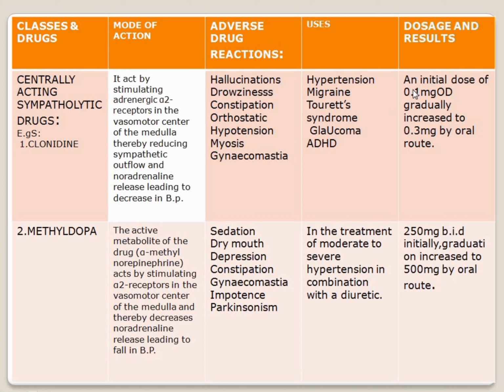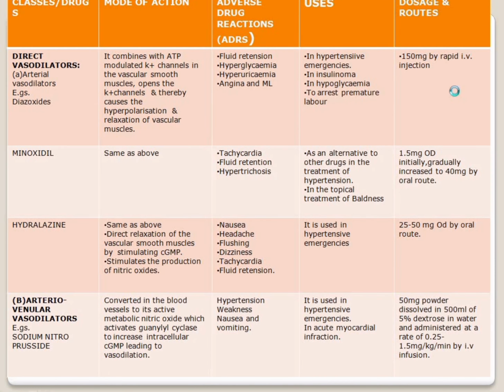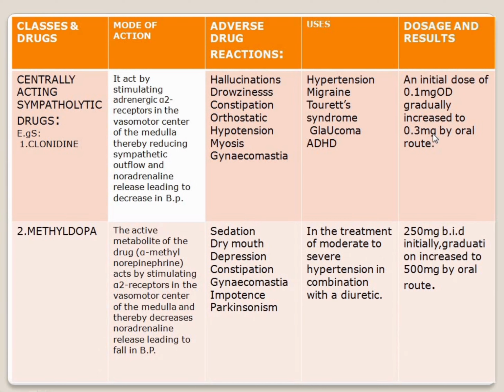Okay. Next, the doses we use of clonidine. The initial dose is 0.1 mg once a day, and then it is increased up to 0.3 mg by oral route. So first of all, they will prescribe a low dose, then increase from 0.1 to 0.3 mg according to the patient's condition.